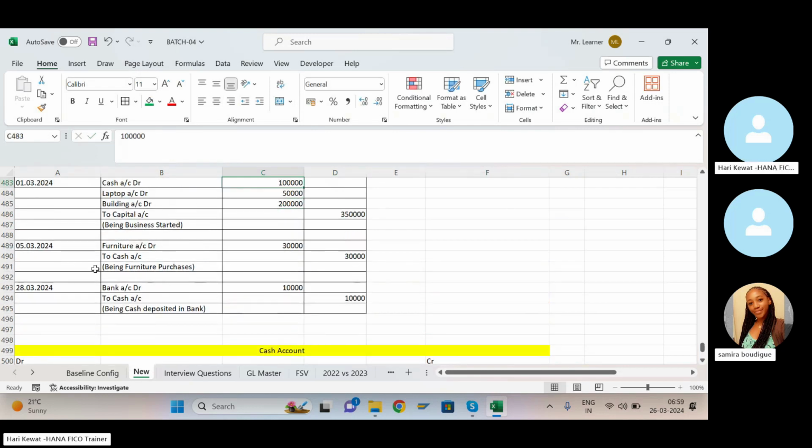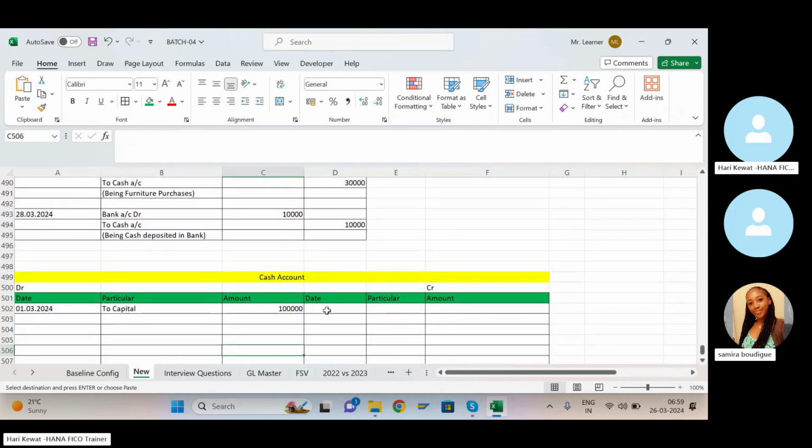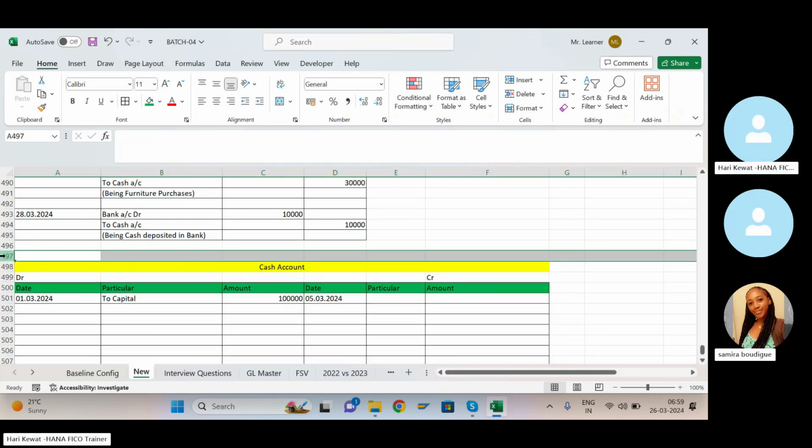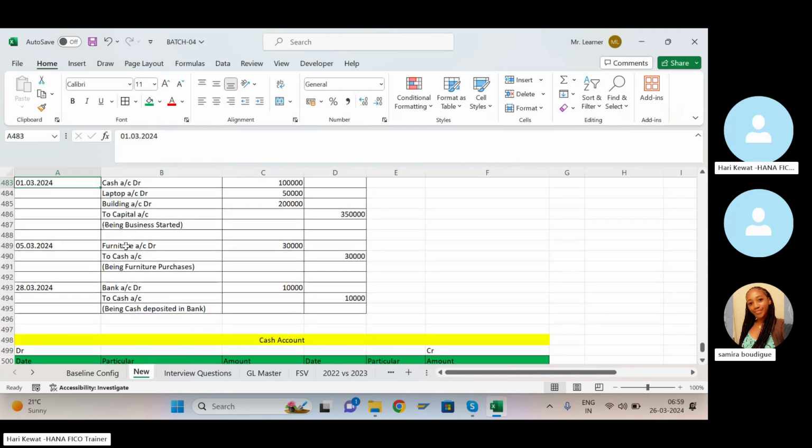Similarly, come to the next transaction. Your next transaction, cash, is on the credit side. First check, take the date and put it here. Let me remove one line item. Now here cash is in credit, so come to the credit side here.